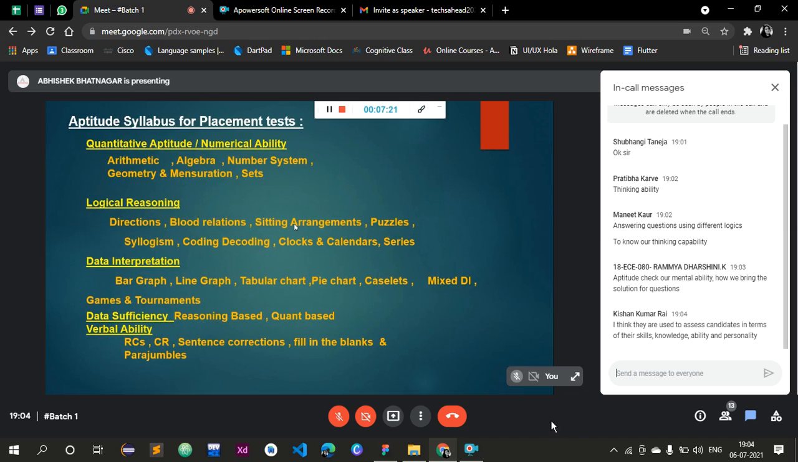Quantitative aptitude or numerical ability, that is the first part. Second part is logical reasoning. Third part is data interpretation. Then we have data sufficiency, and last is verbal ability, right?